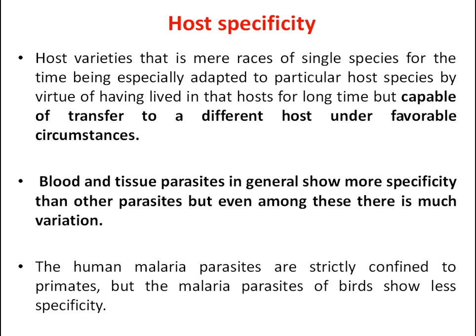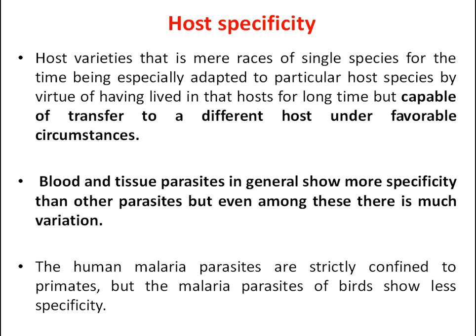Sometimes these pathogens change their habit from one place to another place. This is up to the parasite to decide the host body. Blood and tissue parasites in general show more specificity than other parasites.